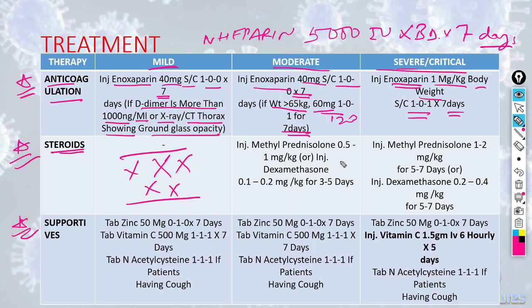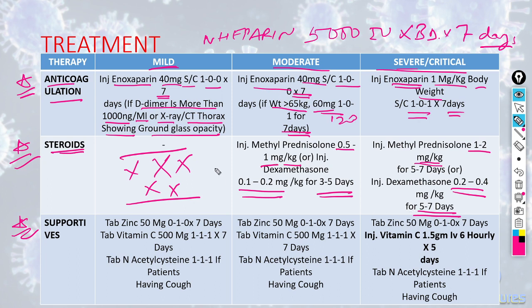The dose for methylprednisolone in moderate cases is 0.5 to 1 milligram per kg. The dose for methylprednisolone in severe critical cases is just double, 1 to 2 milligram per kg. The dexamethasone dose is 0.1 to 0.2 milligram per kg for moderate cases, and it is again double, 0.2 to 0.4 milligram per kg for severe or critical cases. In moderate cases, it is given for 3 to 5 days. In severe critical cases, it is given for 5 to 7 days.